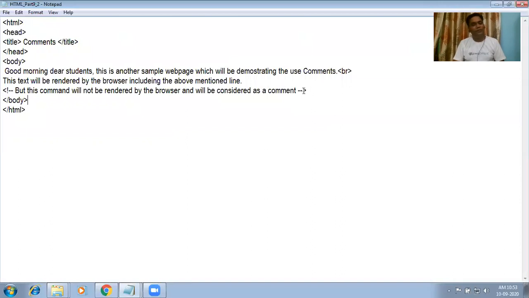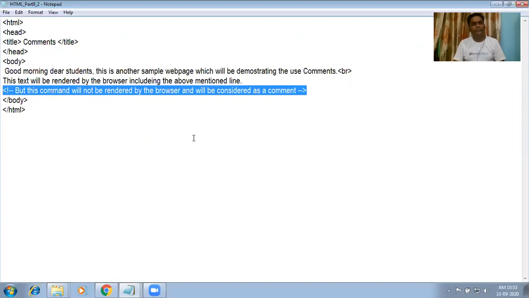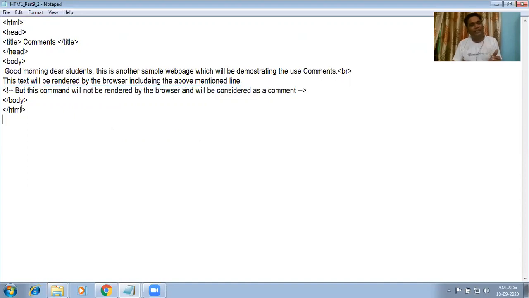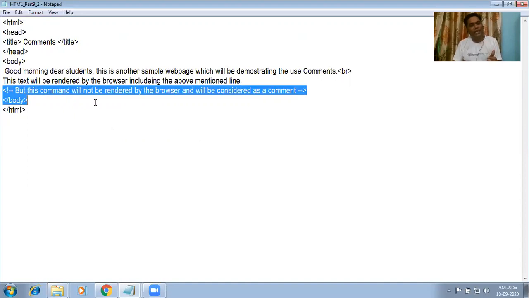Now the browser will consider it a comment and it will not show in the web browser. Anything which you want to write down as a comment and you don't want to show in the web browser, then you have to use this element. The whole element you have to use.